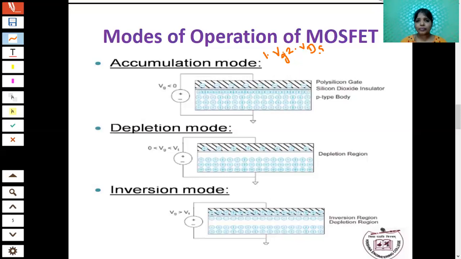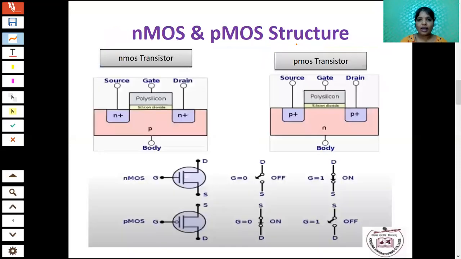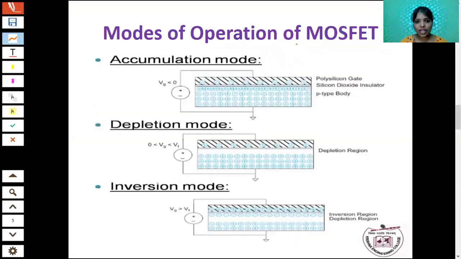For that we are going to form the channel. The channel is formed between the source and drain by means of the gate voltage. The gate voltage is responsible for creating the channel from source to drain. This VDS is responsible for the movement of electrons from source to drain. So the main thing is that we consider two voltages here: one is the gate voltage, the second one is the drain voltage.